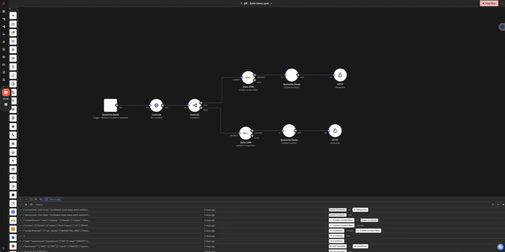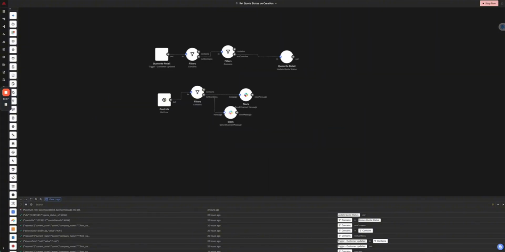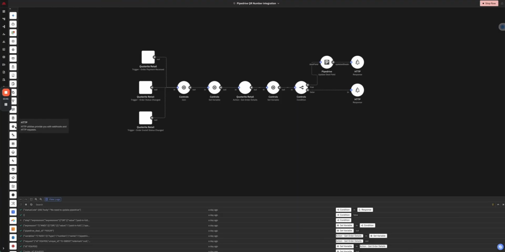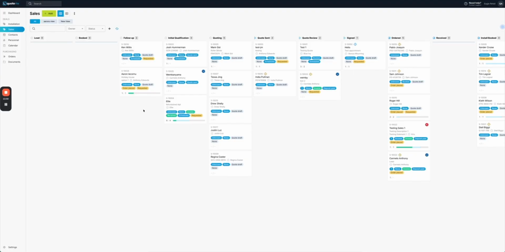We also connect with systems like Zoho. So this is synchronizing all the contacts from Zoho, Pipedrive, Slack. There's literally hundreds that we do connect with, and if they're not in our connection library, then we can custom build them. But it's all about understanding the time that's wasted in an organization and how we can make you more efficient.